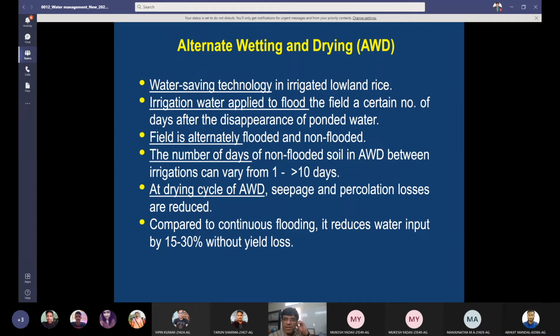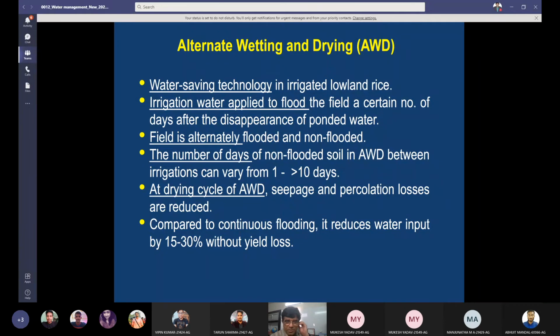Irrigation water is applied to flood the field a certain number of days after the disappearance of ponded water. Normally, farmers apply 2 days after disappearance of the ponded water, or 3 days after. So the field is alternately flooded and non-flooded. The number of days of non-flooded soil between irrigations can vary from 1 to 10 days. Normally, it is 2 to 3 days, depending upon soil types. In heavier soils, you can increase the number of days. In sandy soils, you can decrease the number.